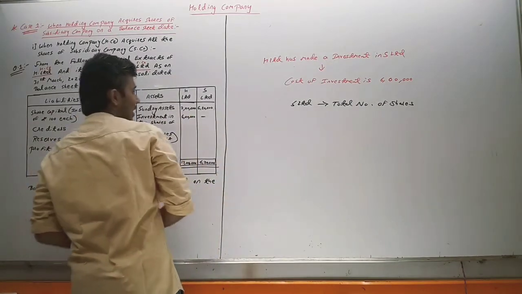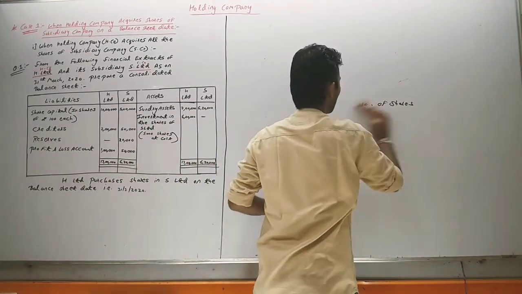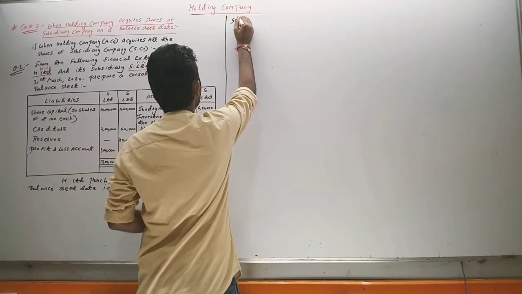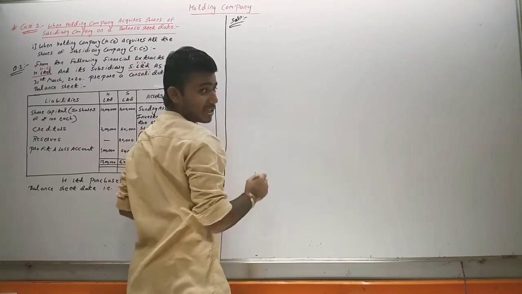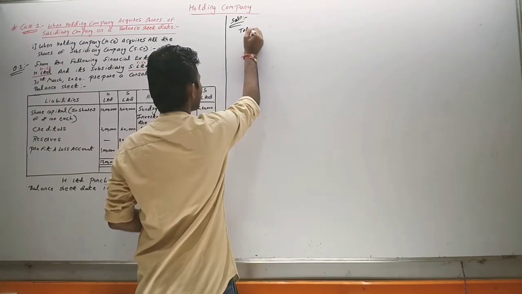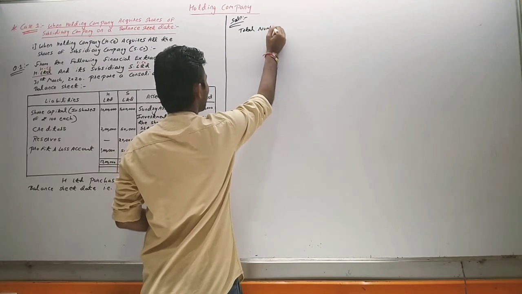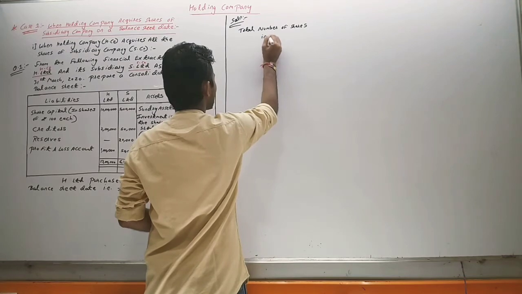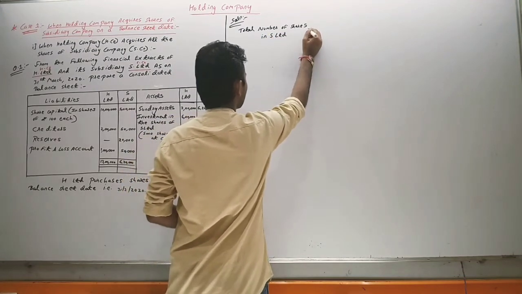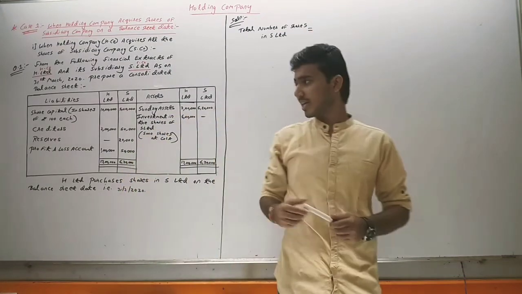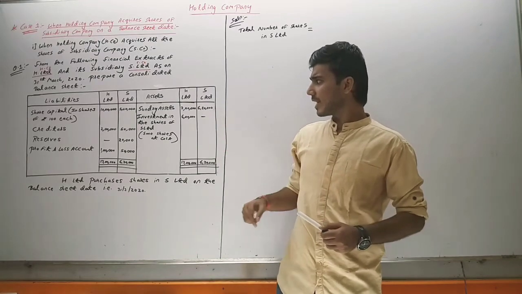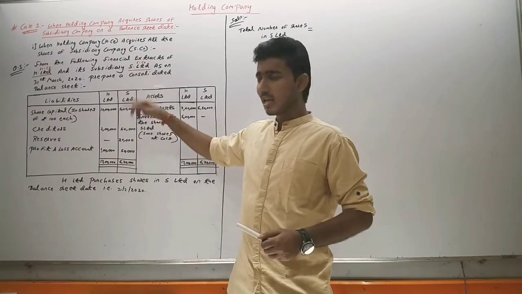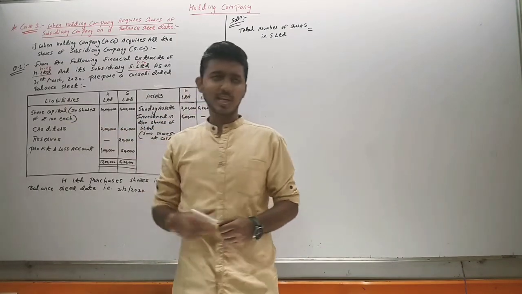First of all, we will calculate the total number of shares of S Limited. So, solution, first step: total number of shares in S Limited. What is the total number of shares in S Limited? How can we get it? See, the share capital of S Limited is 5 lakh, divided by 100 rupees each share.